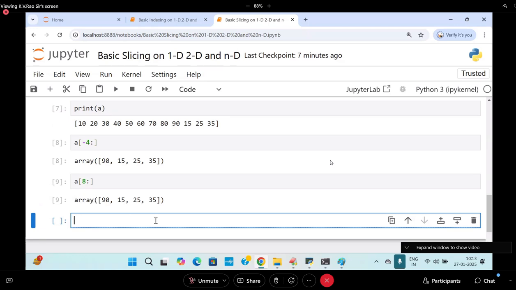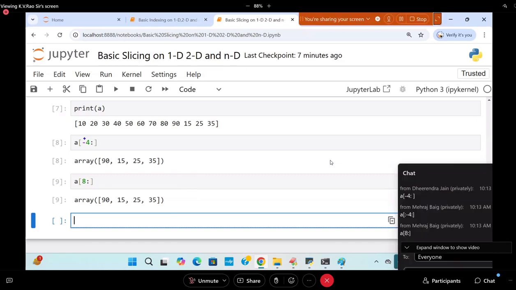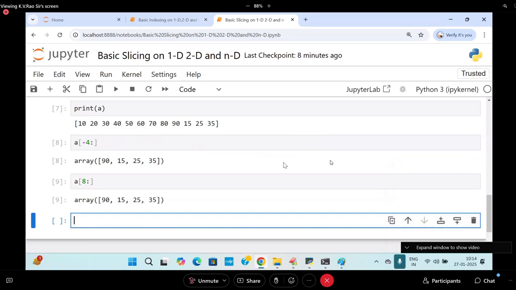Now, I want to get these values: 10, 30, 50, 70, 90. That is called plus 2 step. This is plus 2. And 0 you are starting with. Plus 2 you are coming to 2, then 4, 6, 8, 10. Like this you are getting it.